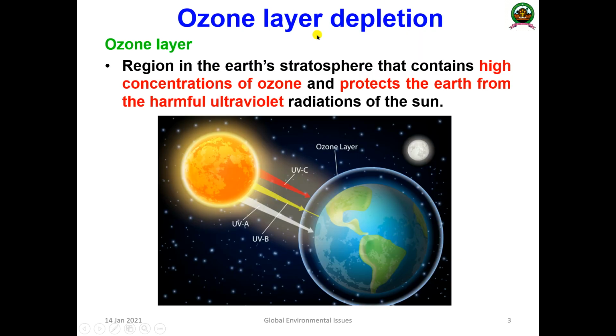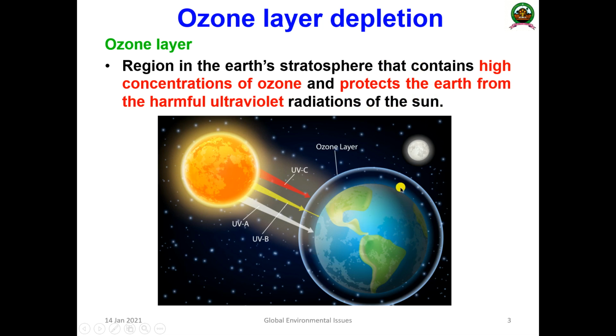The first one is ozone layer depletion. You might have studied this in your lower classes, especially physics students. You might have learned a lot about ozone layer depletion. So what is the ozone layer? Before you talk about ozone layer depletion, you should know what ozone is. The ozone layer is a region in the earth's stratosphere that contains a high concentration of ozone and protects the earth from the harmful ultraviolet radiations from the sun.